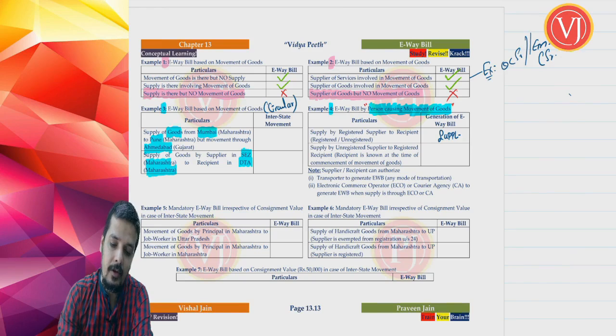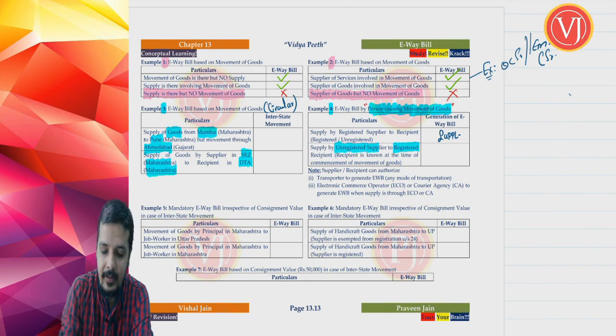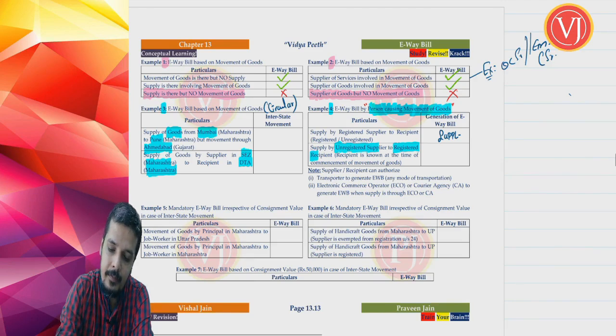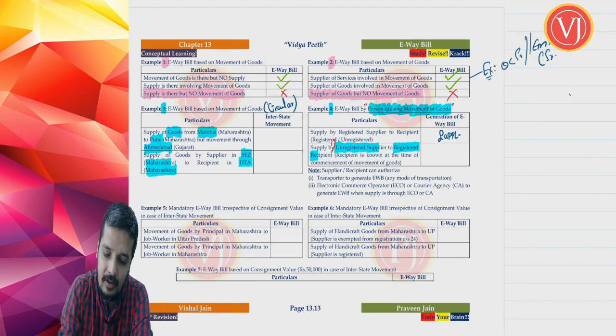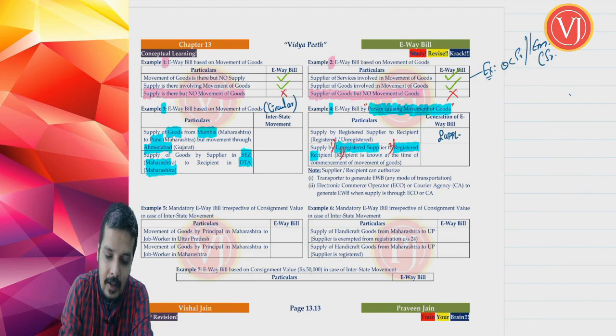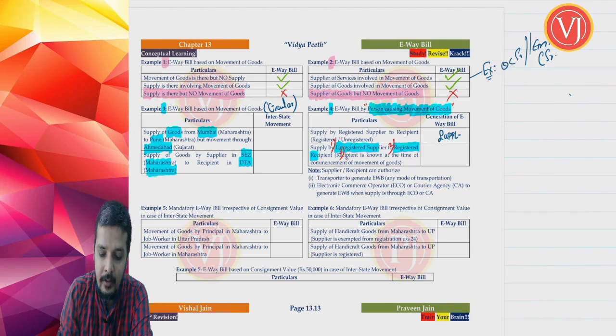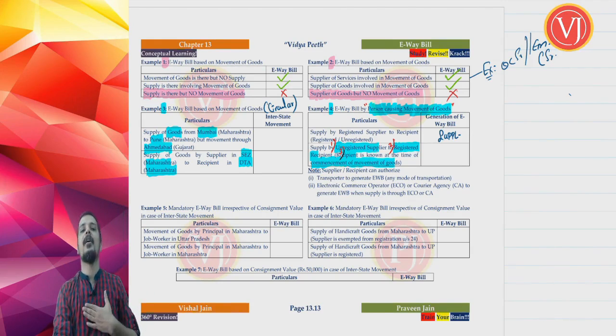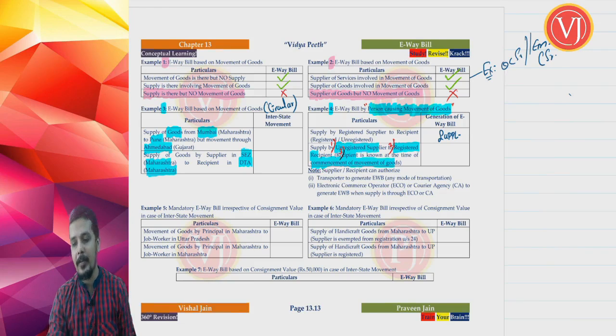If at all you're talking about unregistered supplier to registered recipient: condition number 1, unregistered supplier; condition number 2, registered recipient; condition number 3, recipient is known at the time of commencement of movement of goods. So recipient is identified at the time of commencement of movement of goods, which means that supposing I am the unregistered supplier and you guys are the registered recipient.